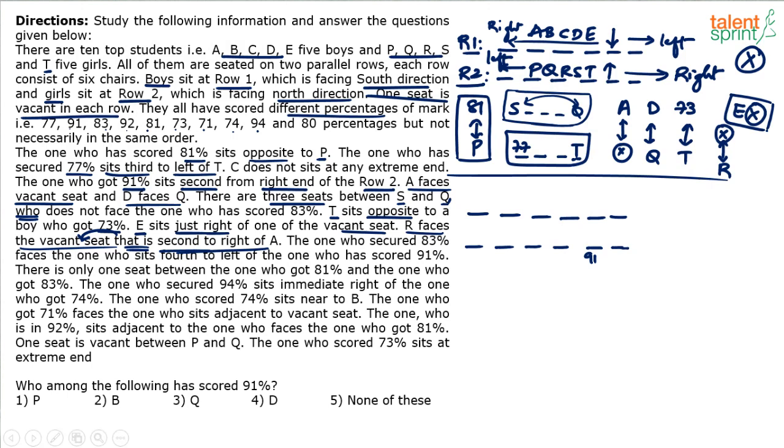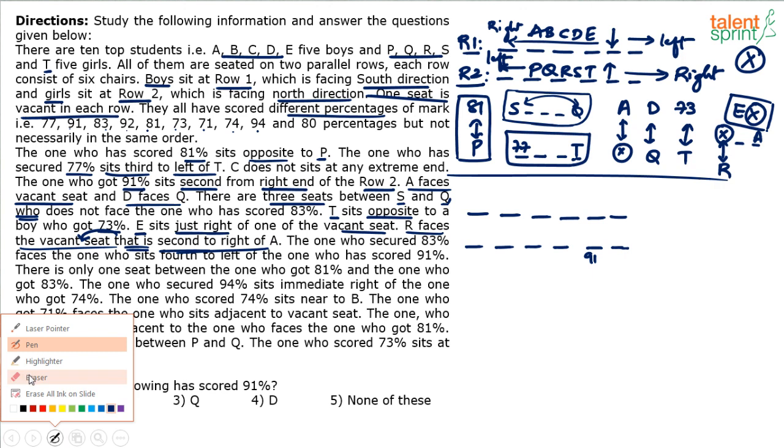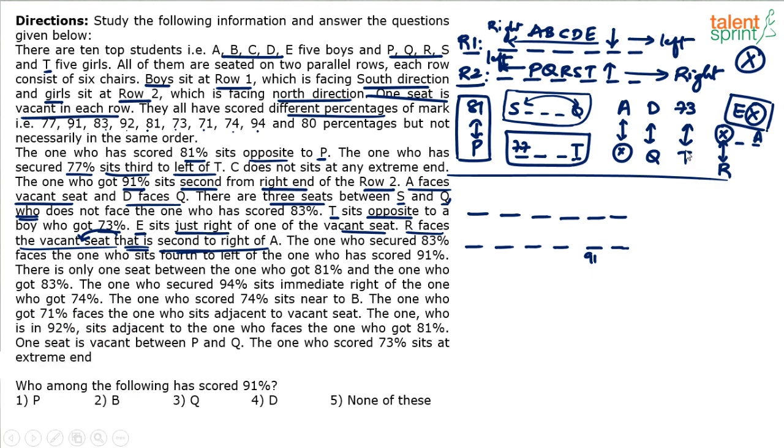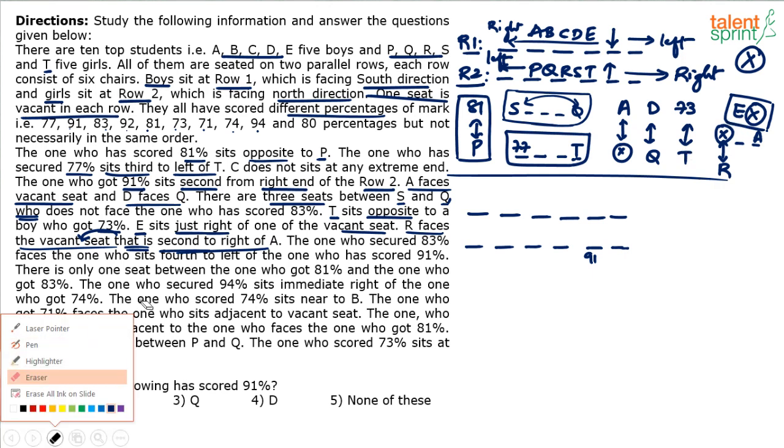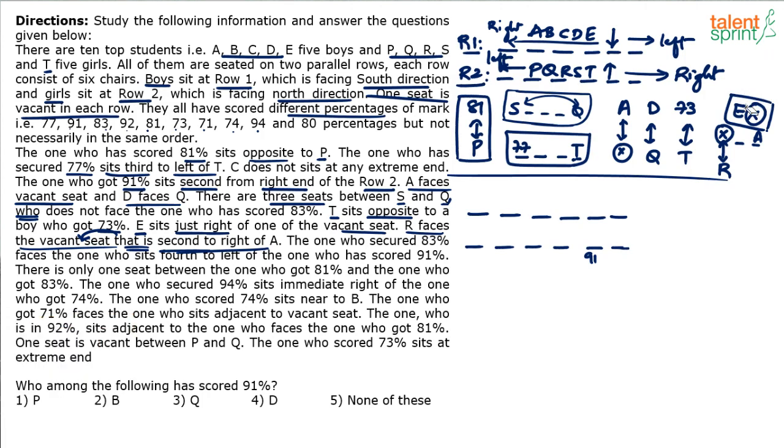The vacant seat is second to the right of A. Remember, second to the right of A, which means A will come here. You understand? It looks a little clumsy. I'm trying to save space here so that all the possible cases can be tried out. But yeah, the idea is this. Let me remove this. You know that E and X are together.